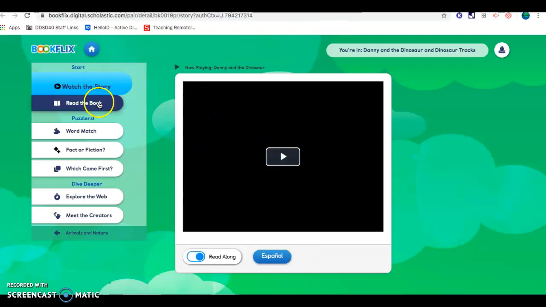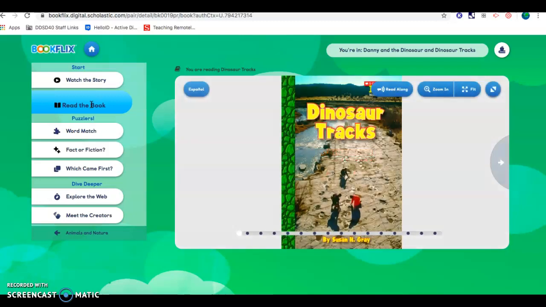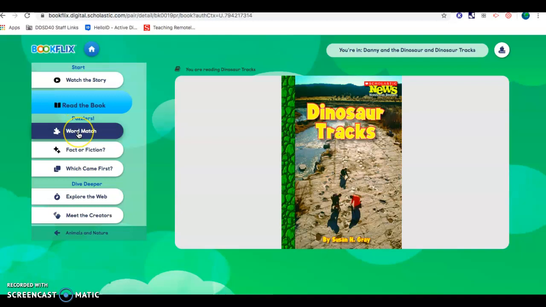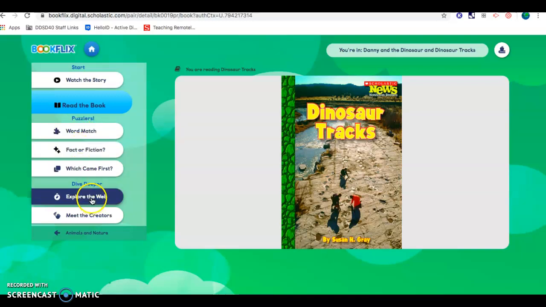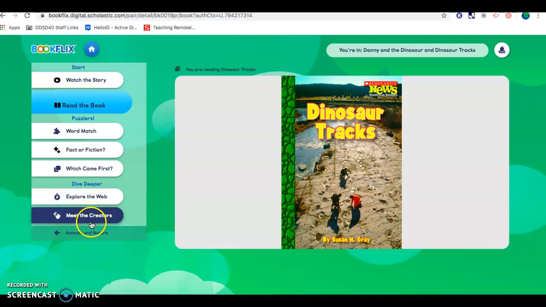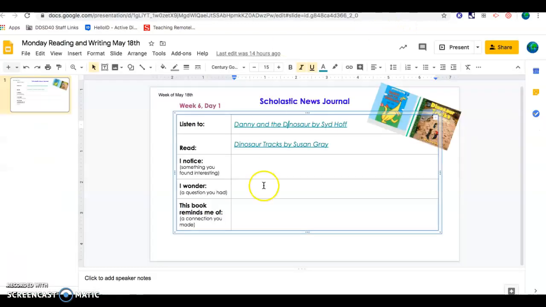So here you can watch the story, Danny and the Dinosaur. You can read the book, Dinosaur Tracks. And then you can do a word match, fact or fiction, and which came first. And then you can dive deeper by exploring the web and meeting the creators. So when you're done with all of that, then you can click out and go to your writing slide and respond to what you read.